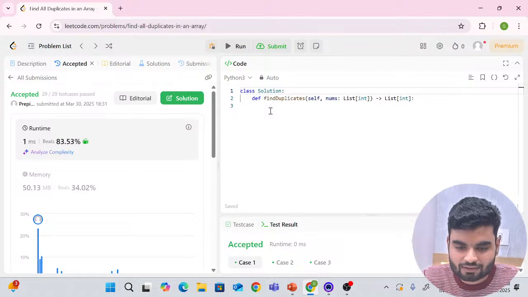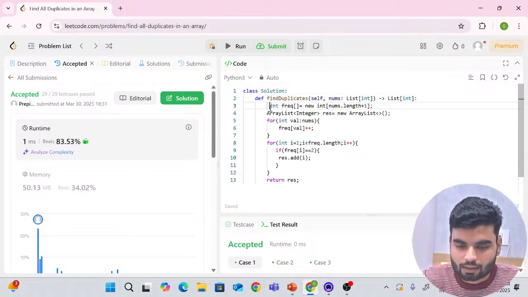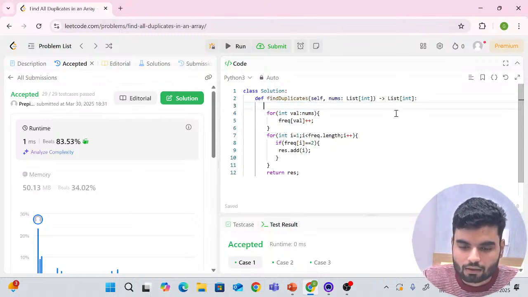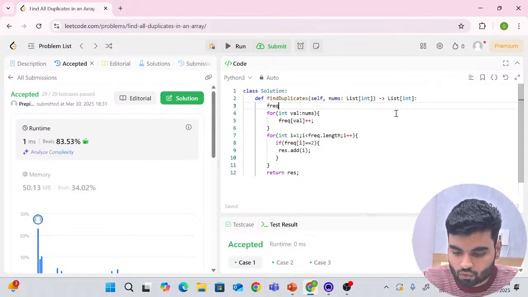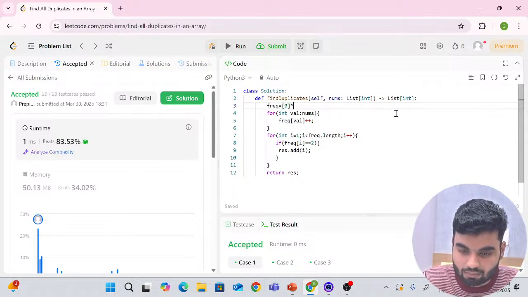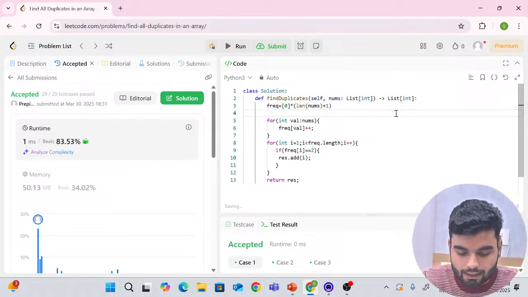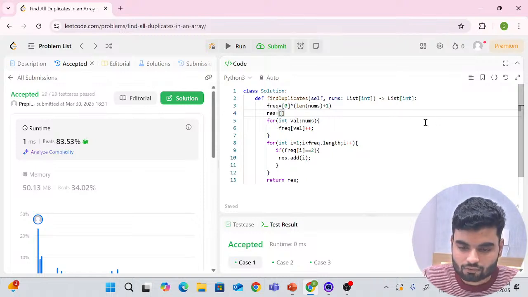Okay, so now I'll paste that same code back here again in Python. In Python, you don't have array list and array directly, so you'll use list. The first list is frequency, and the size I will have again the same thing. I'll multiply by length of nums, and then we'll do plus one. So this is what we have created for storing the frequency, and then for storing the result, I'll create a resultant list.